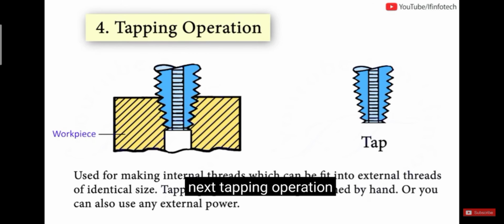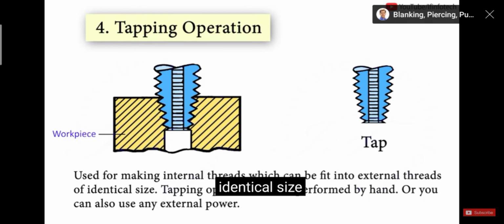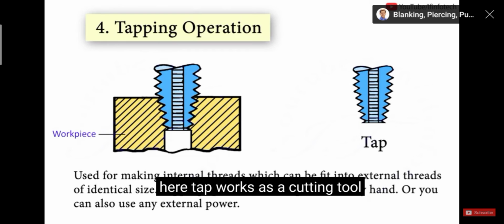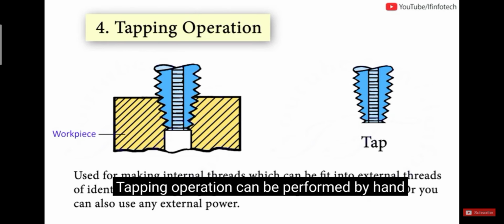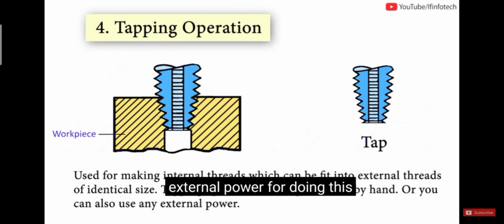Next is the tapping operation. Here a tap is used for making internal threads which can fit into external threads of identical size. That means here the tap works as a cutting tool. Tapping operation can be performed by hand, or you can also use external power for doing this.